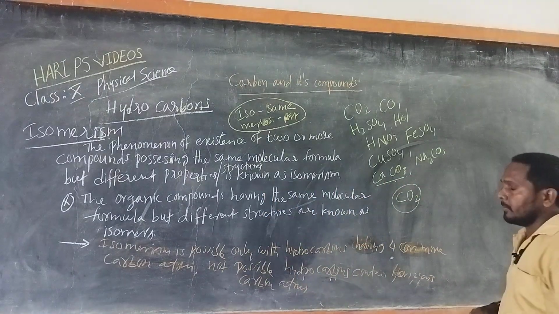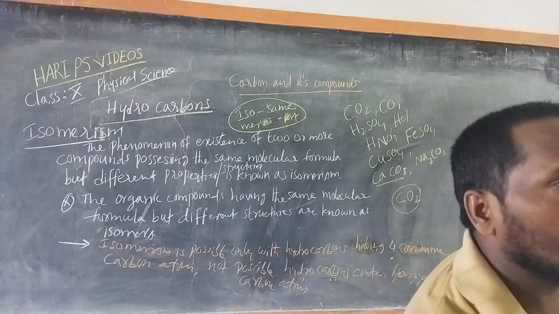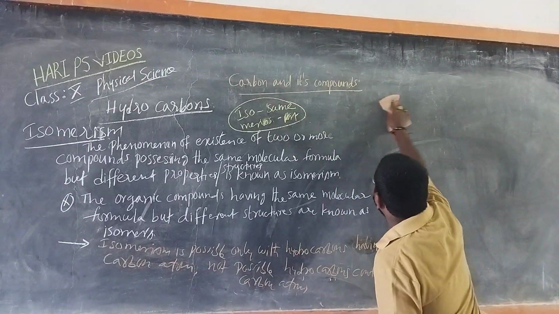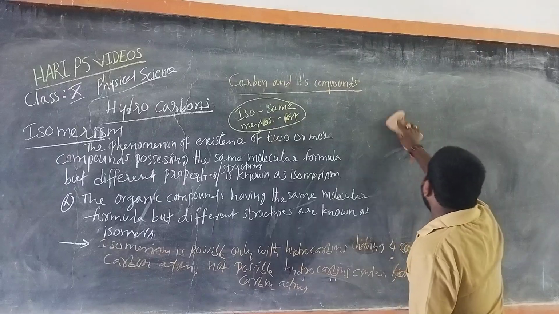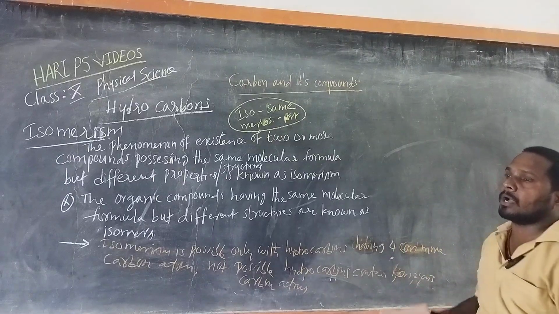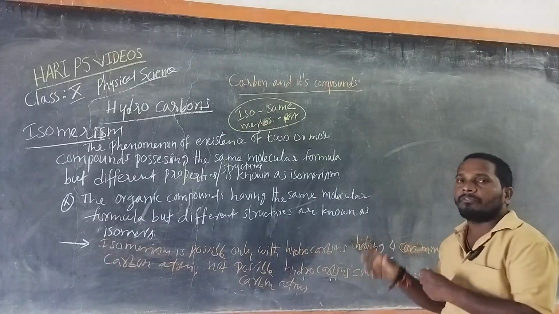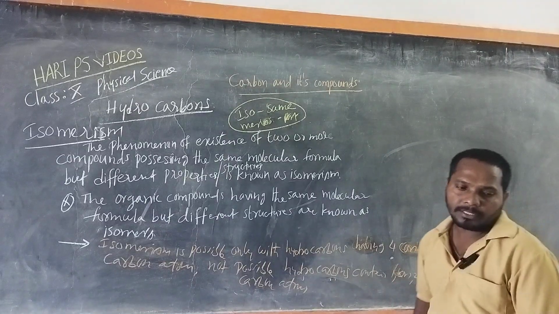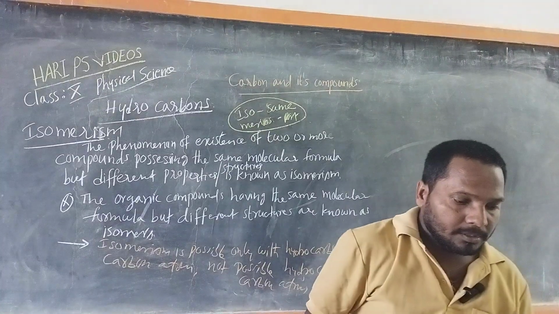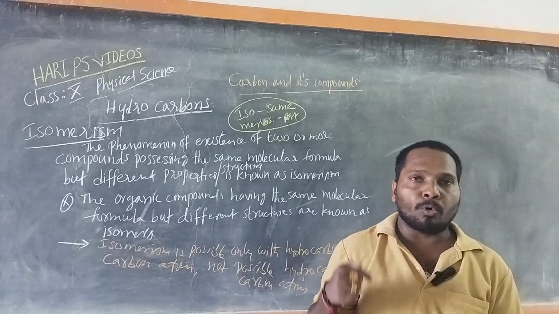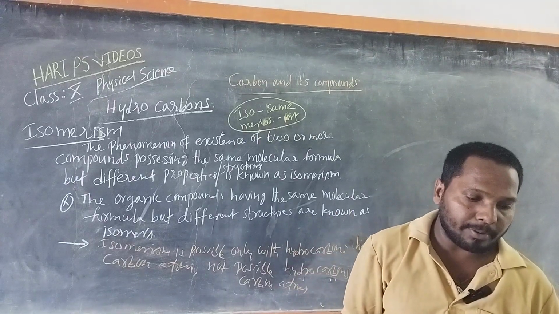Isomerism is possible with a hydrocarbon having 4 or more than 4 carbon atoms, because when they have 4 or more carbon atoms, the carbon atoms are arranged in different manners, right? So only we can have 2 or more different arrangements of carbon atoms.